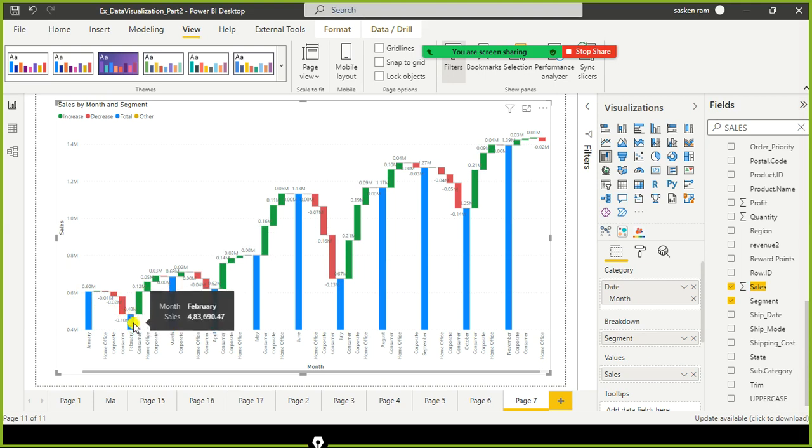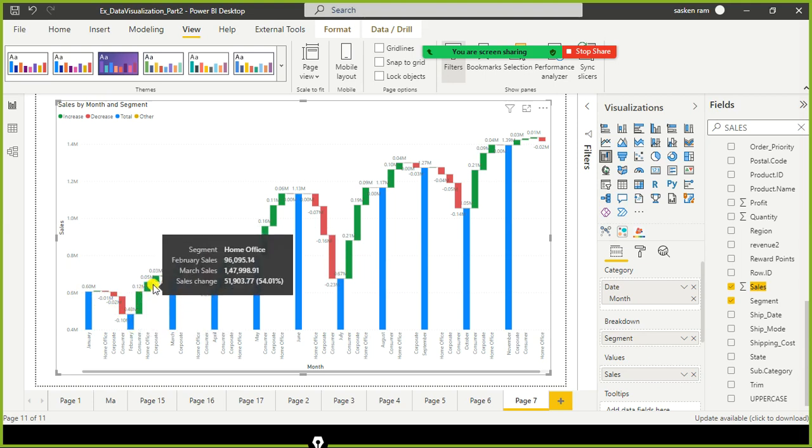And again, for 0.48m, plus this one and this one and this, you need to add all these values, and you need to subtract from this, because this is a negative value. Whatever red color you see is a negative value, the negative profit. After adding and subtracting, what is my running total month on month?